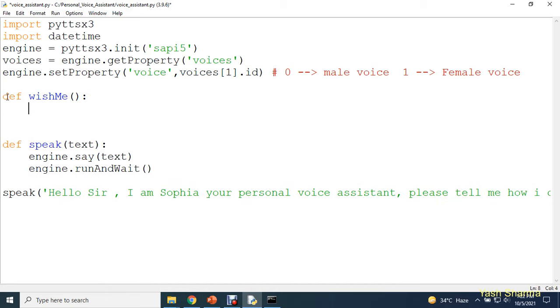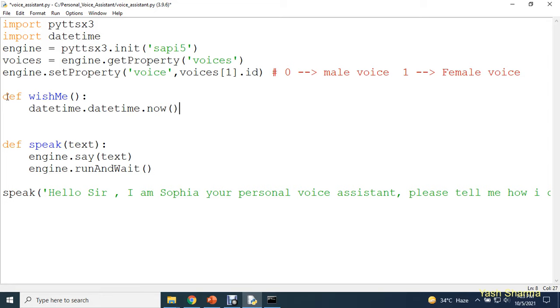Now first of all, in this function I'll get the current time information. And how can you get the time information? It's very simple. You can use this module datetime. This datetime module provides you a method datetime.now. Okay, and this datetime.now will give you the current time information.